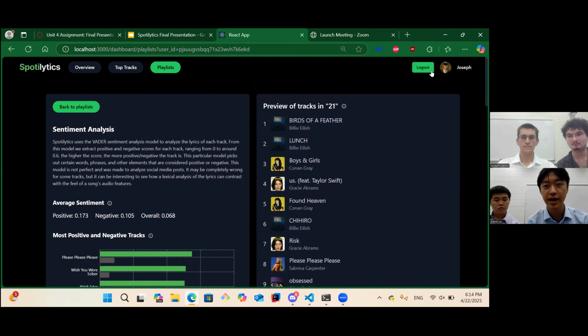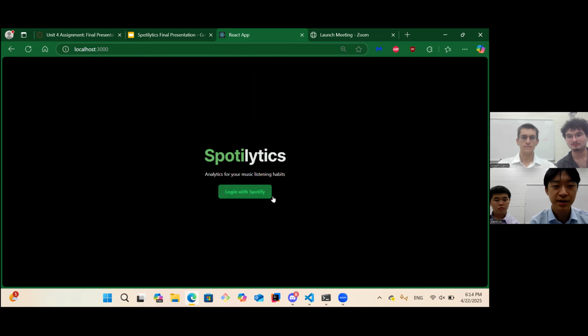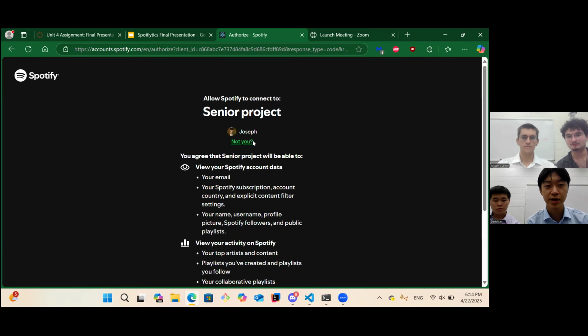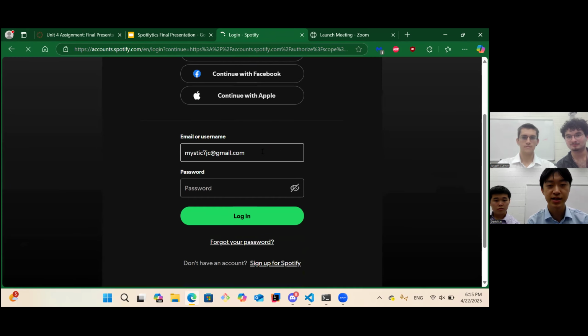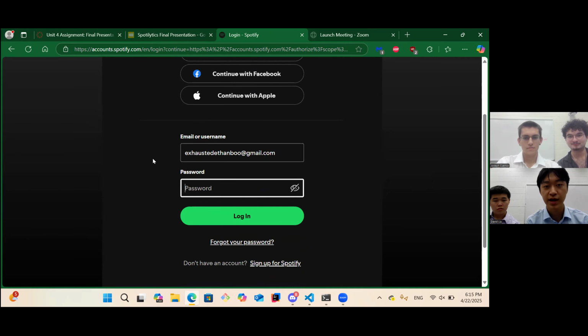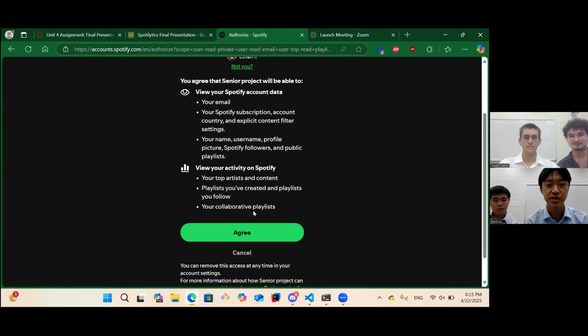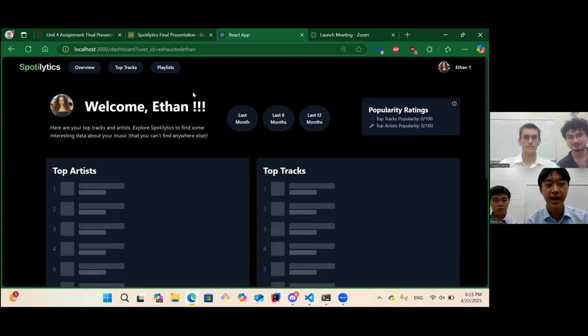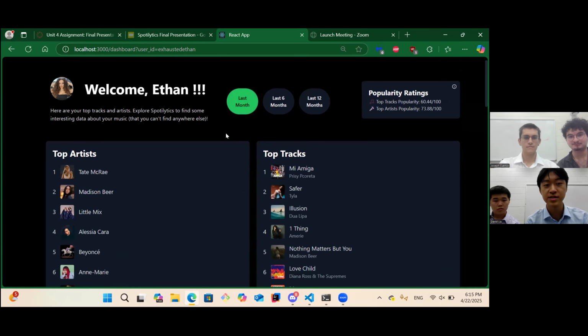Now we can log out of our app to show you the login screen. So right here, this is our base login screen, Spotilytics with our logo. We can go ahead and log in. This step is all done through the Spotify OAuth library. And as you can see, we can log into a different user in order to access their data. We were just in Joseph's Spotify, and now we've logged into Ethan's Spotify. And here it pulls up all of his top tracks, which are completely different from Joseph's.